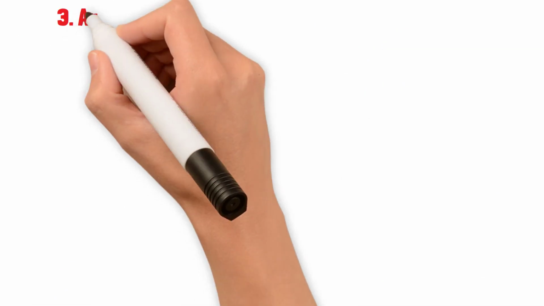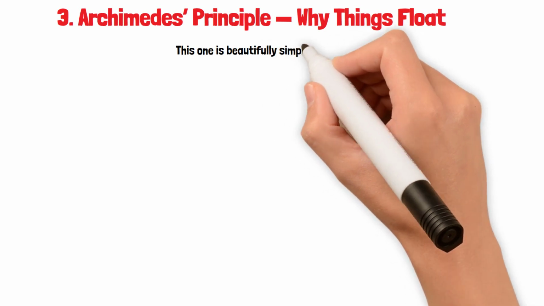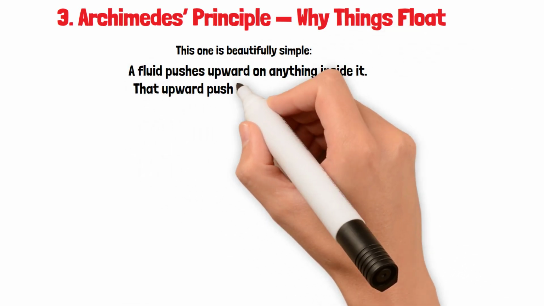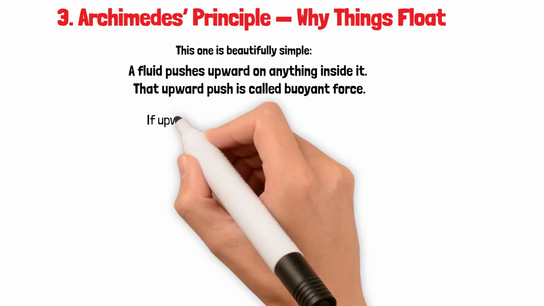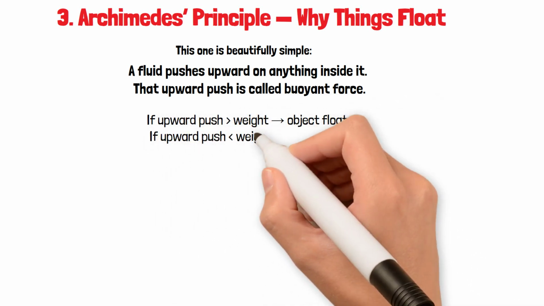3. Archimedes' principle, why things float. This one is beautifully simple. A fluid pushes upward on anything inside it. That upward push is called buoyant force. If upward push > weight, the object floats. If upward push < weight, the object sinks.